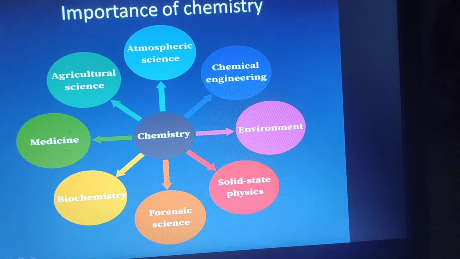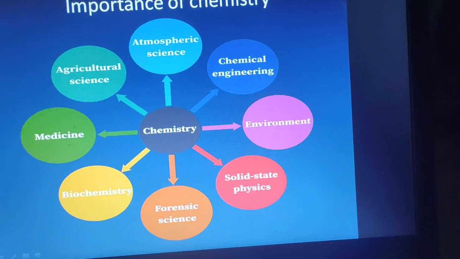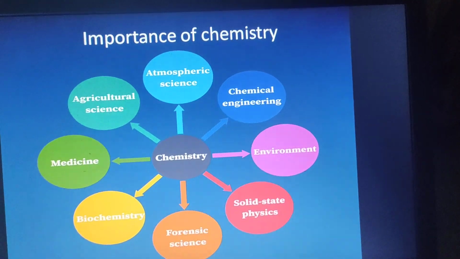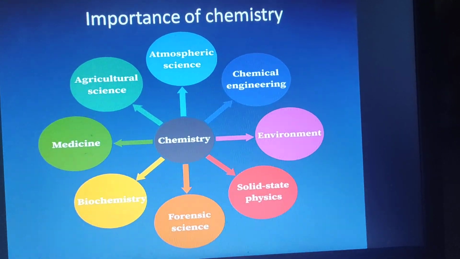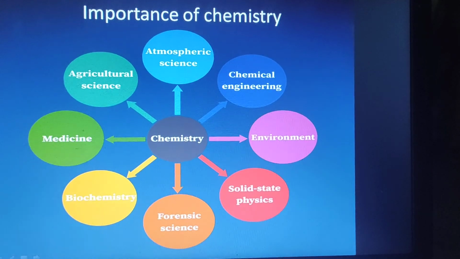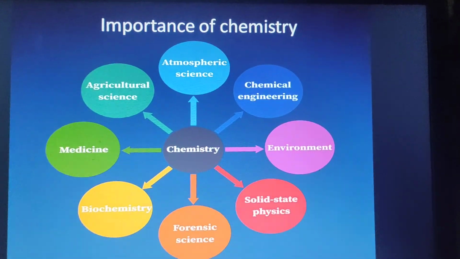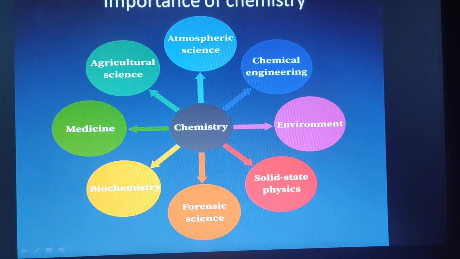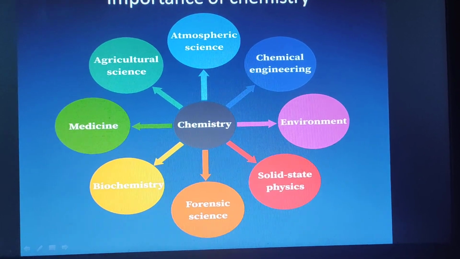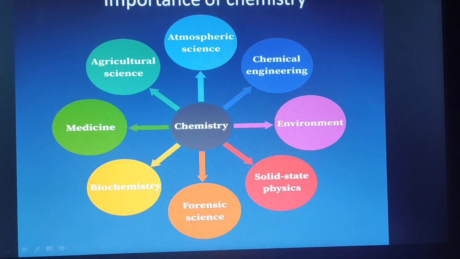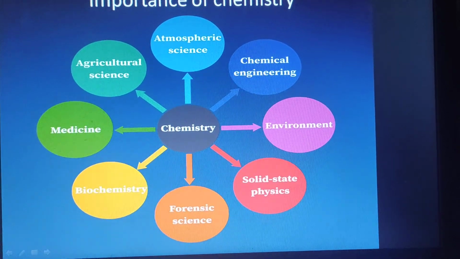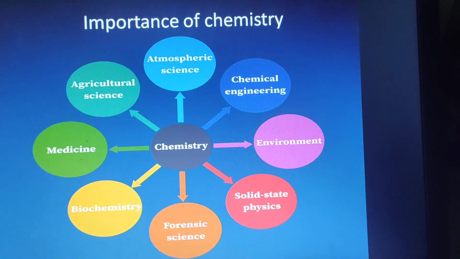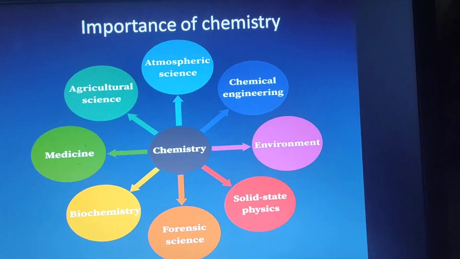By collecting fingerprints and so on, they can find out who is the culprit of that crime. Solid state physics means we study whatever solids are around us, their physical appearance and so on. Environment: the air around us, the water, the gases around us, all are studied in chemistry.